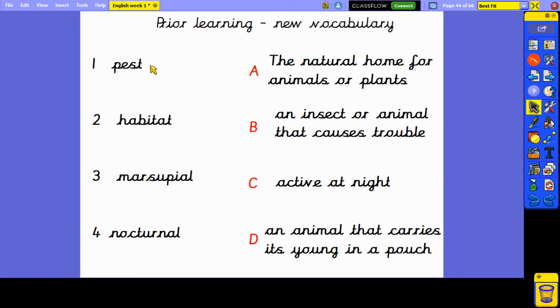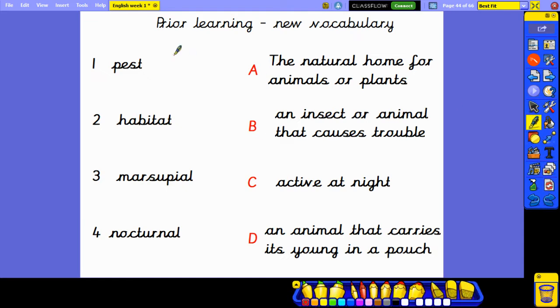Right, number 1, a pest. A pest is an insect or animal that causes trouble. So number 1 matches with B. Number 2, habitat. A habitat is the natural home for animals or plants. Number 2 matches with A.